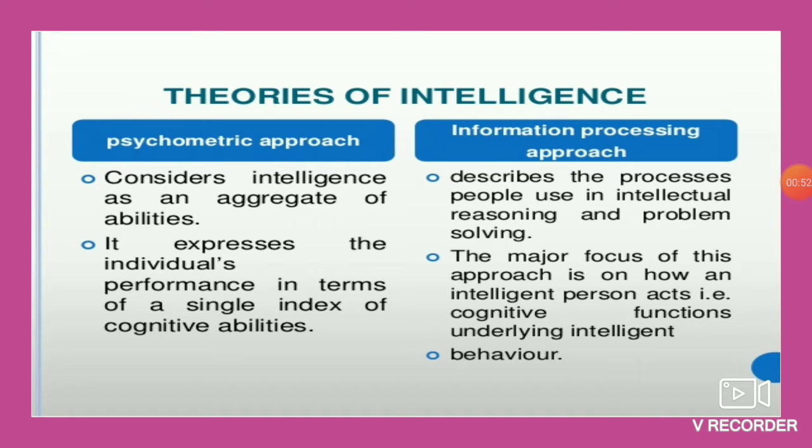The second difference in the two approaches is that the psychometric approach states that intelligence is a single set of abilities, whereas information processing approach expresses intelligence as to how an intelligent person acts. Here, in information processing approach, the basic focus is on how an intelligent person acts, and in psychometric approach, the basic focus is on the single set of abilities. So these are the basic two differences.